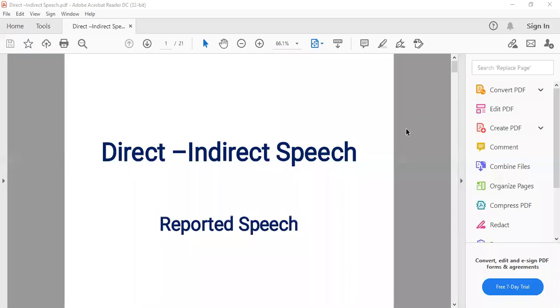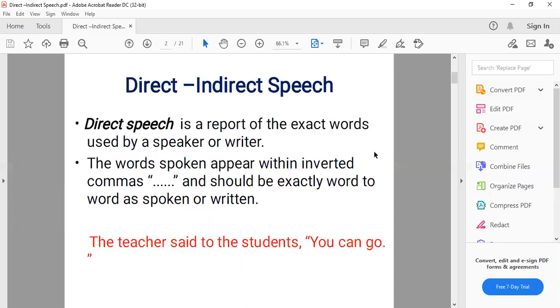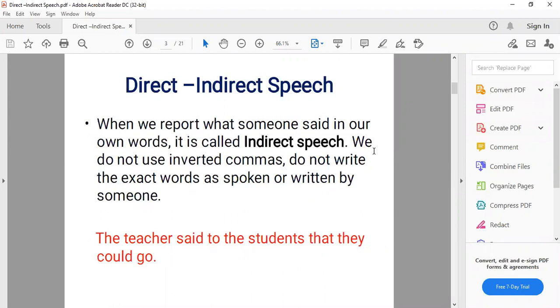Yes, beta. Let's start with the rules of direct and indirect speech, which is also called reported speech. Yesterday we discussed direct and indirect speech. Direct speech is a report of the exact words used by a speaker or a writer, and the words are put within inverted commas.